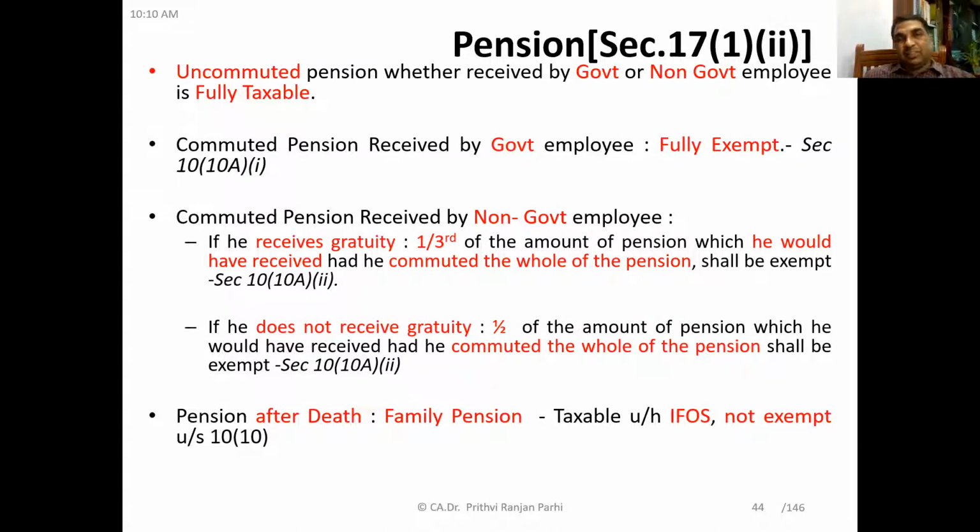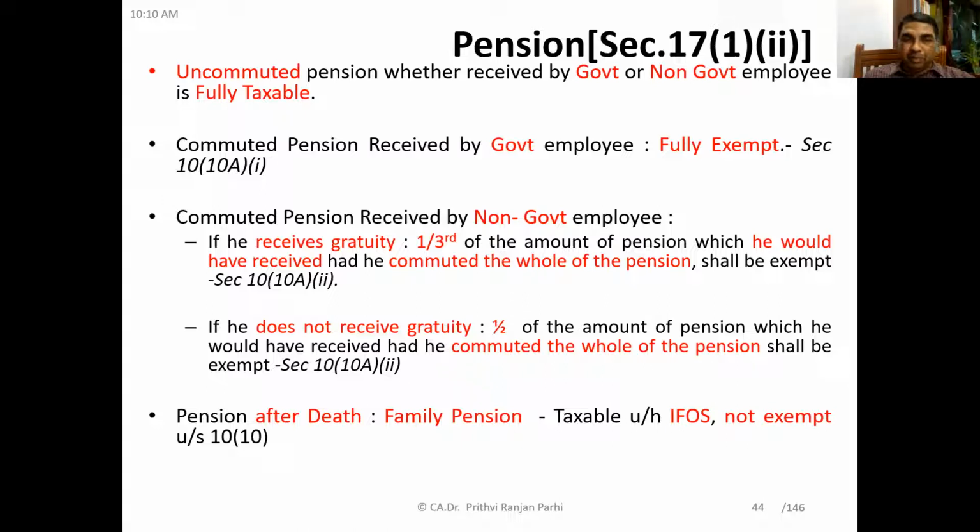Uncommuted pension, whether received by government employees or non-government employees, is fully taxable. Commuted pension received by government employees is fully exempt. And commuted pension received by a non-government employee, if he receives gratuity, 1/3 of the amount of pension which he would have received had he commuted the whole of the pension shall be exempt under section 10(10A)(2).